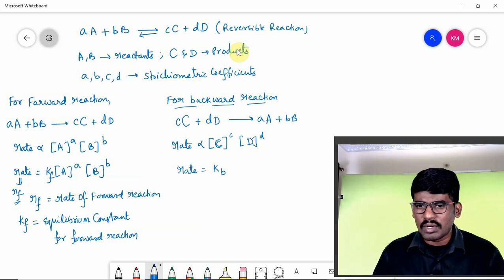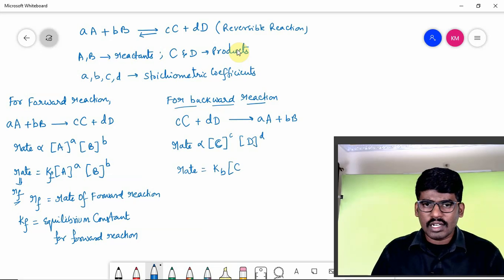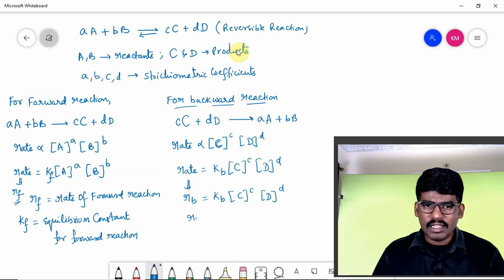So rate is equal to Kb into concentration of C raised to c, concentration of D raised to d. This rate can be taken as Rb, that is the rate of the backward reaction.